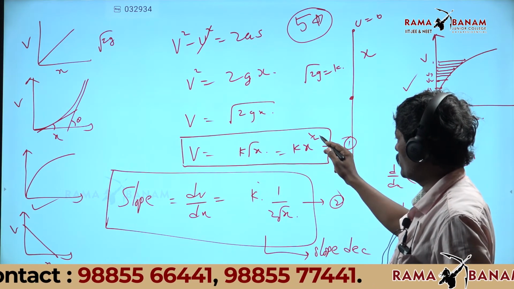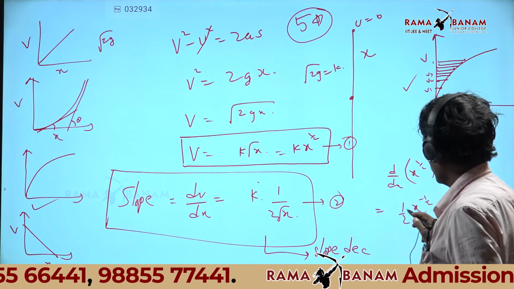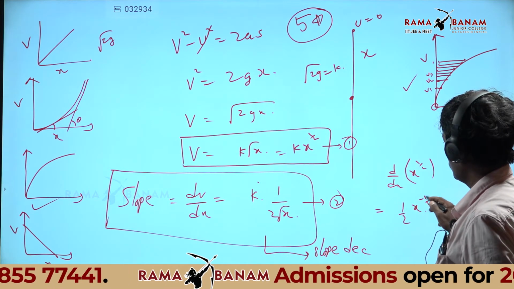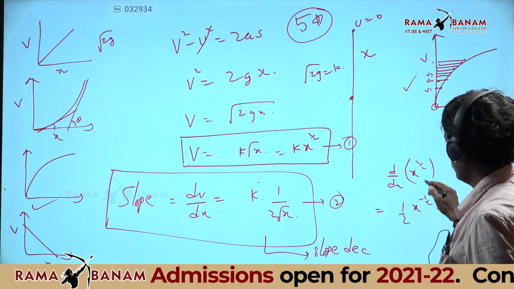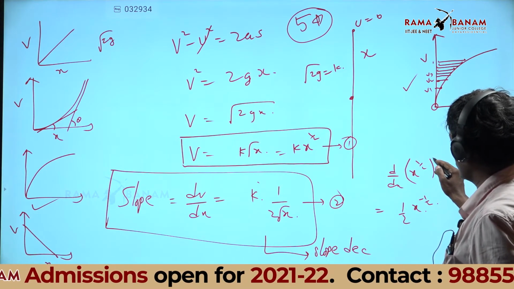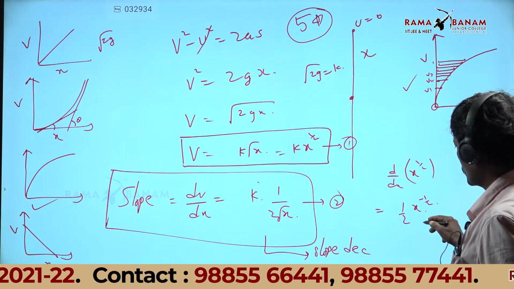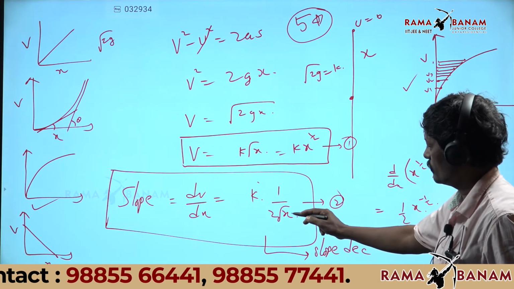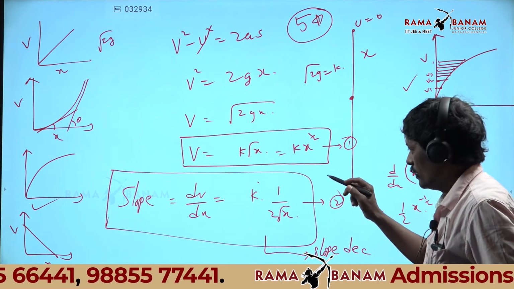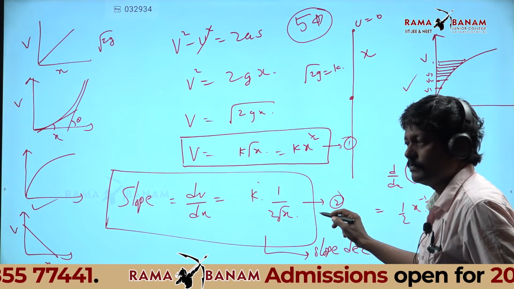X power 1 by 2, derivative is n x power n minus 1. n is 1 by 2, so x power 1 by 2 minus 1, that is minus half. X power minus half means 1 by x power half, which means 1 by root x. This is the slope equation.